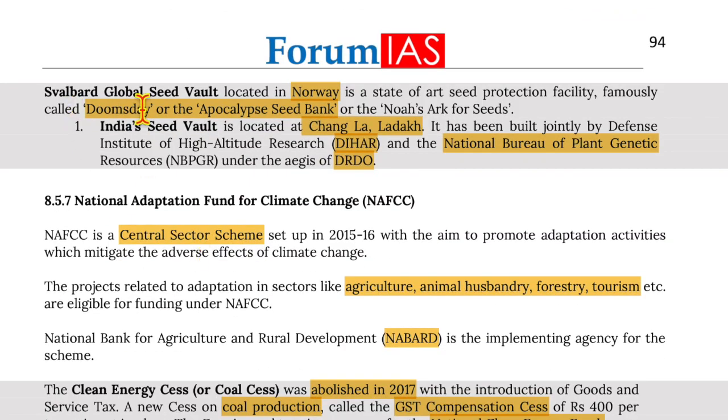Moving on to Svalbard Global Seed Vault, which is located in Norway, is a state-of-the-art seed protection facility famously called Doomsday or Apocalypse Seed Bank, or Noah's Ark of Seed Banks. Now, India's seed vault is located at Chang La, Ladakh. It has been built jointly by Defence Institute of High Altitude Research, that is DIHAR, and National Bureau of Plant Genetic Resources under the aegis of DRDO.